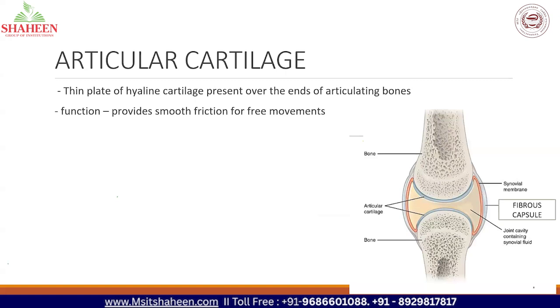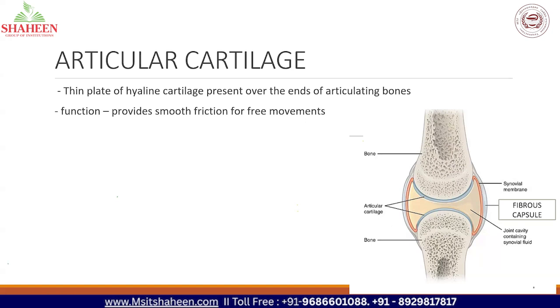Then the next one is articular cartilage. What type of cartilage is that? It is hyaline cartilage present over the ends of articulating bones. When you look here, this is a bone above, this is a bone below. At the ends, can you see something marked as articular cartilage? It is made up of hyaline cartilage.